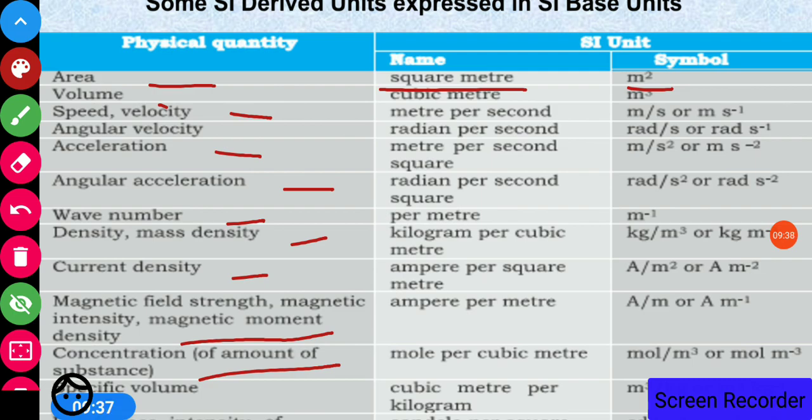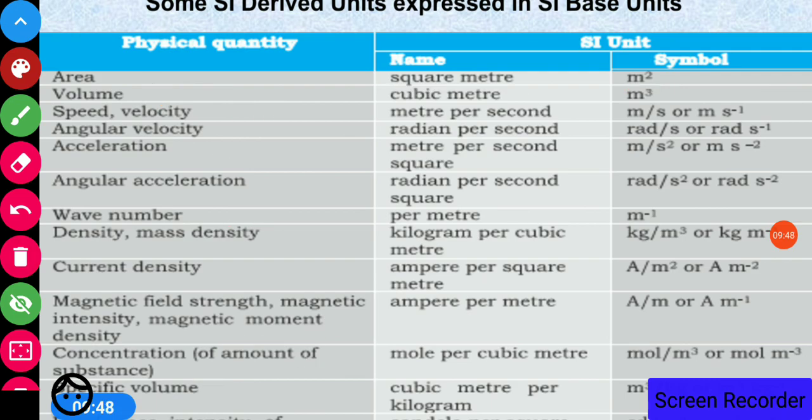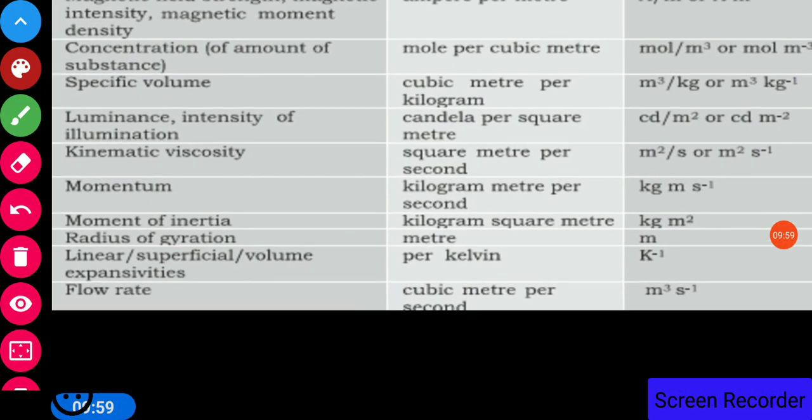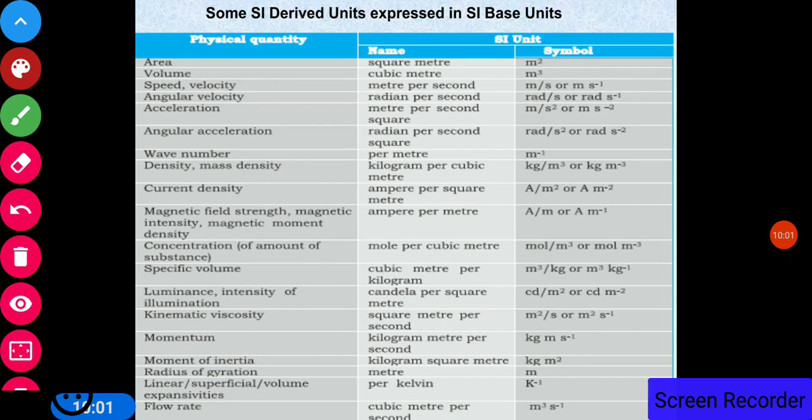Some of the physical quantities you must have come across in your previous classes, and some you will come across in your next chapters in class 11 and class 12 also. So the names of these physical quantities, their SI units and symbols, you will learn day by day in different chapters.